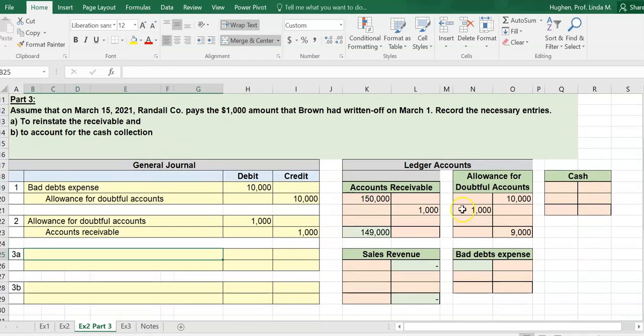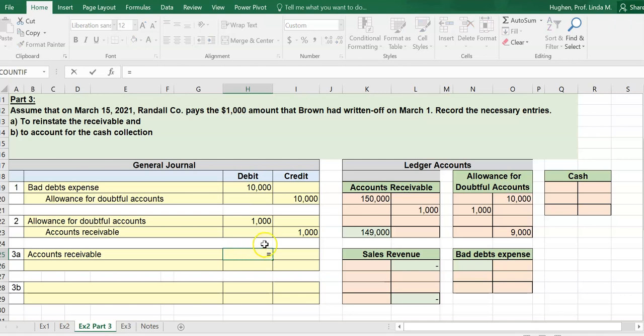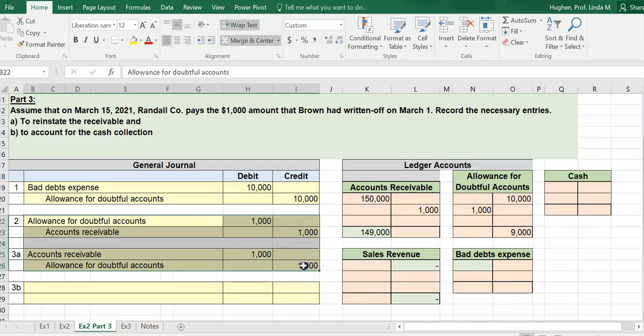The first thing we need to do is reinstate. So this was our write-off. Let's undo that write-off to reinstate that customer's specific account. So now I want to debit accounts receivable in order to undo this account receivable that I have here. And I want to credit allowance for doubtful accounts, so that the net effect of these two entries is that nothing took place.